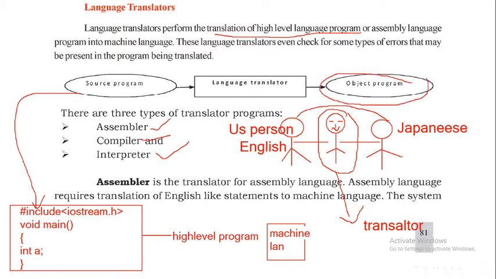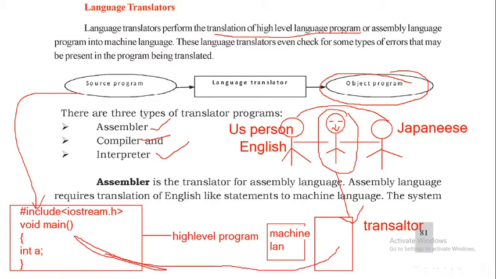This is what, object program. This is a machine level program. Okay, it is converting to the machine level language program. Why should this high level language program be converted to a machine level language program? Because our computer cannot understand these instructions. It will understand the machine language instructions only.